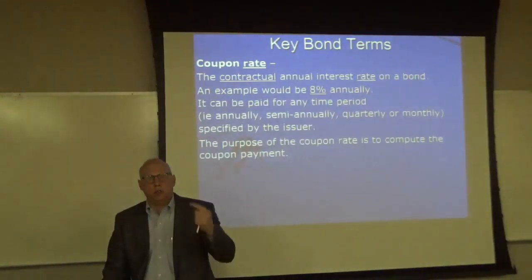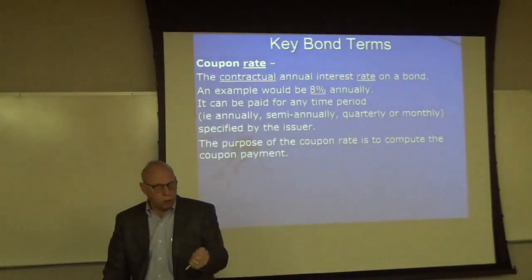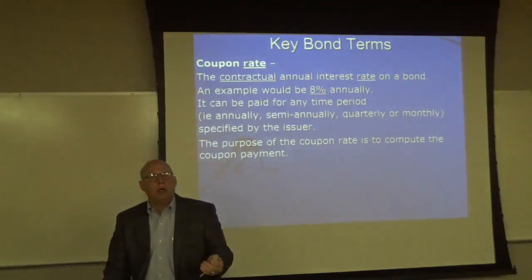There are two rates. There's the coupon rate and the market rate. The purpose of the coupon rate is to compute the coupon payment. When bonds are first issued, the coupon rate equals the market rate. But unless you have an adjustable rate bond, which we'll get to later in this chapter, the coupon rate won't change, but the interest rates in the marketplace change every minute of every day.